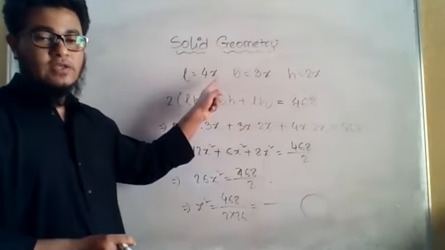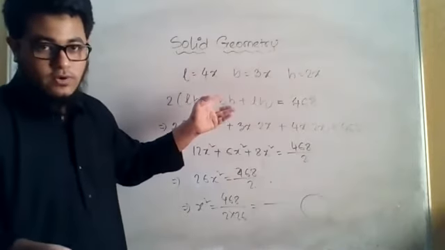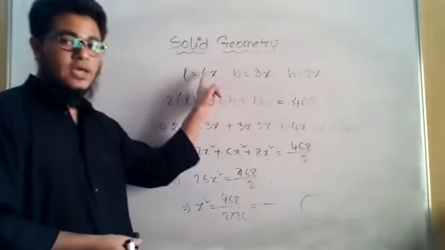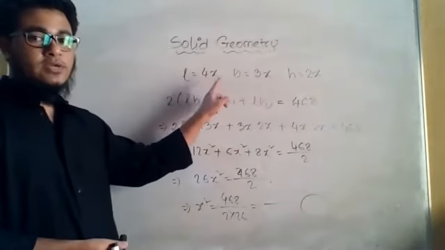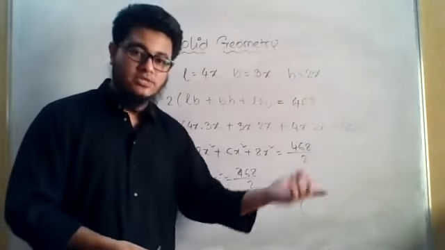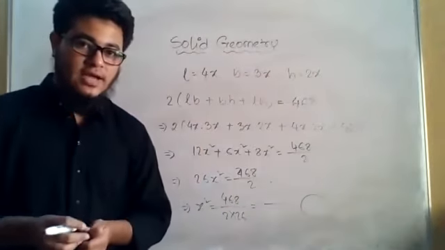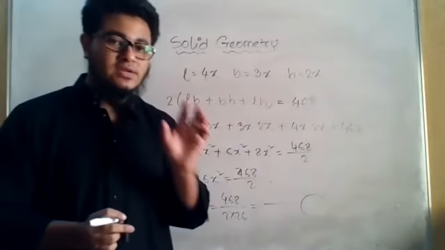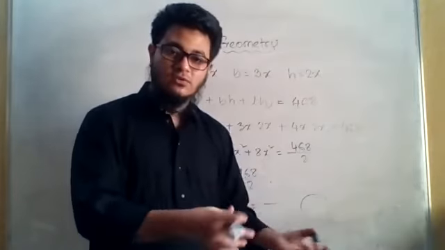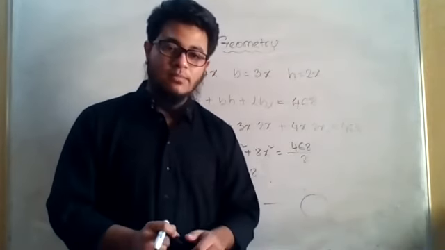Let us say I got the value of x as 5. I do not know what will be the value, I'm just saying, for example, if the value of x you got is 5, then 4 into 5, L will be 20. 3 into 5, B will be 15. 2 into 5, height will be 10. So you know the length, breadth, and height. Then you have been asked to find out the diagonal. What is the formula to find out the diagonal? You already know. Just put the values and find out the answer. And the same applies for volume.